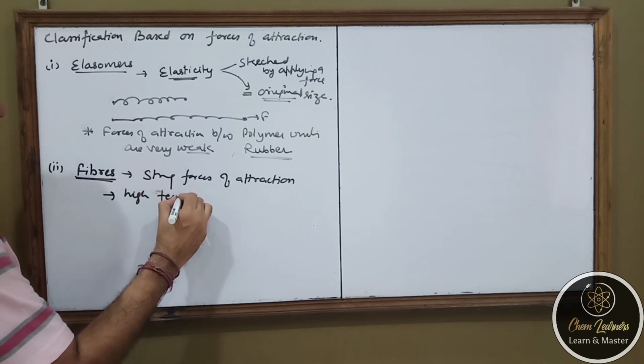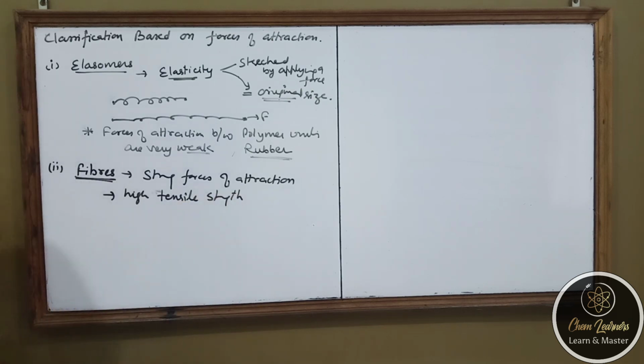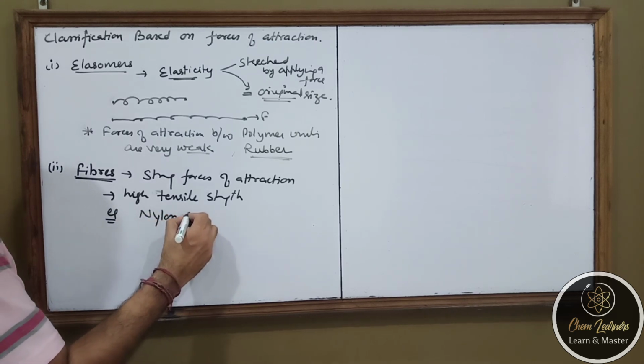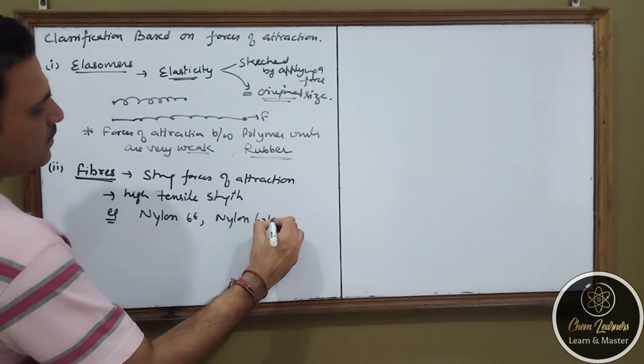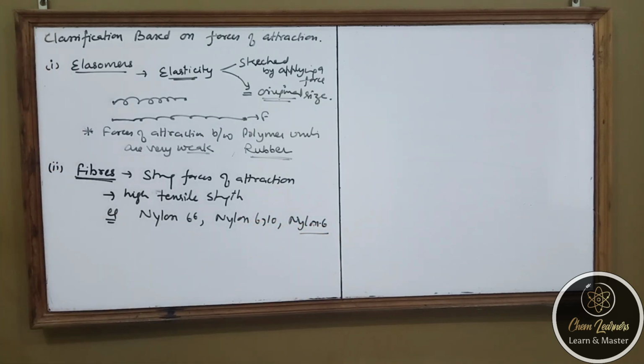Such polymers possess high tensile strength, so that is why fiber polymers are used for making climbing ropes. The examples are nylon 66, nylon 610, nylon 6. So these are the polymers known as fibers.